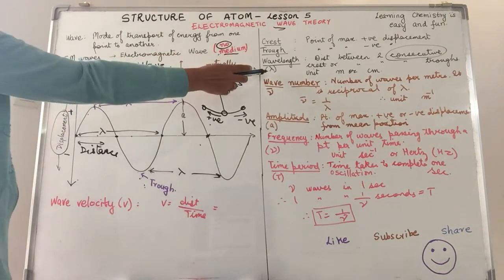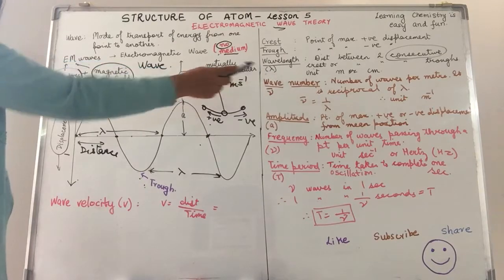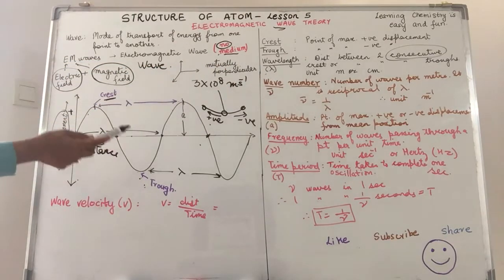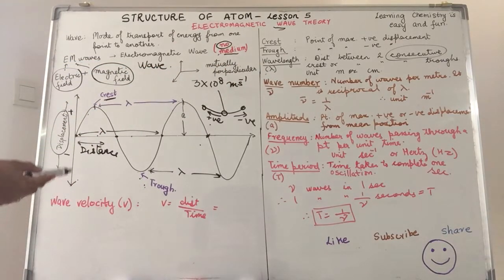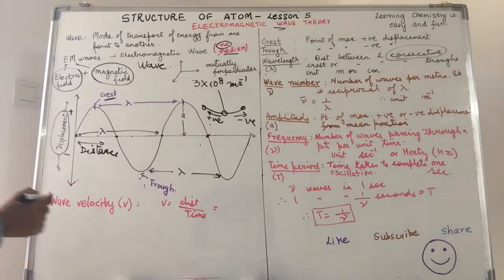It is represented by the symbol lambda. Because it's distance, we can represent it by meters or centimeters. Now, electromagnetic waves comprise waves which have varying wavelengths. Now, on the basis of their wavelengths, the electromagnetic spectrum has been divided into